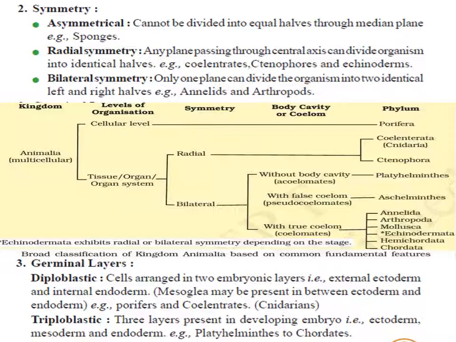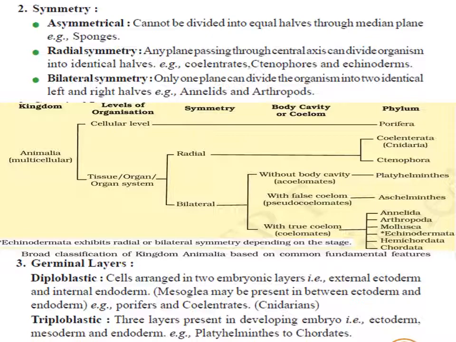The third layer is not completely developed, it is only in the form of jelly-like. That type of pseudoblastic stage is found in cnidarians and ctenophora. Whereas the animals in which the cells are arranged in three germinal layers in the gastrula stage are called triploblastic. These three layers are ectoderm, the outer one, mesoderm, the middle one, and endoderm, the inner one. All animals except cnidaria and ctenophora are triploblastic.